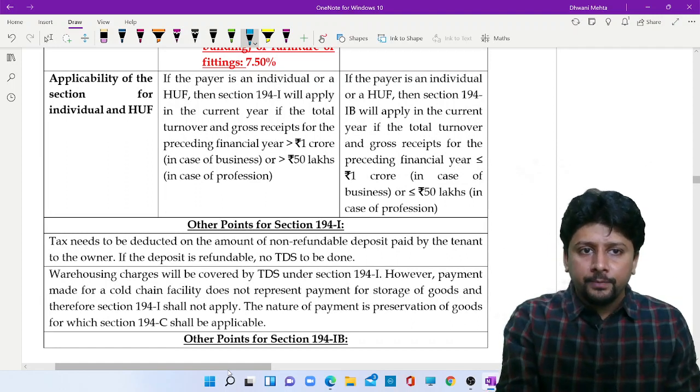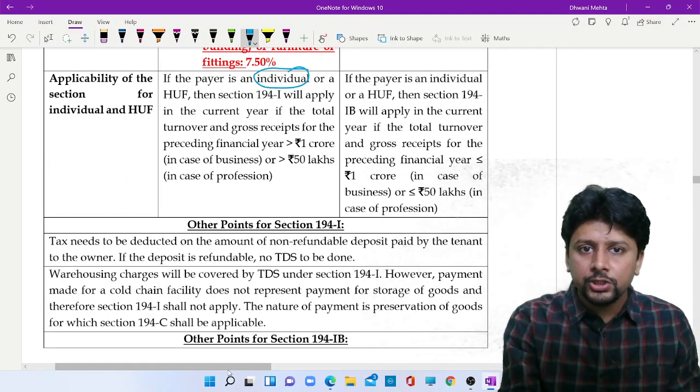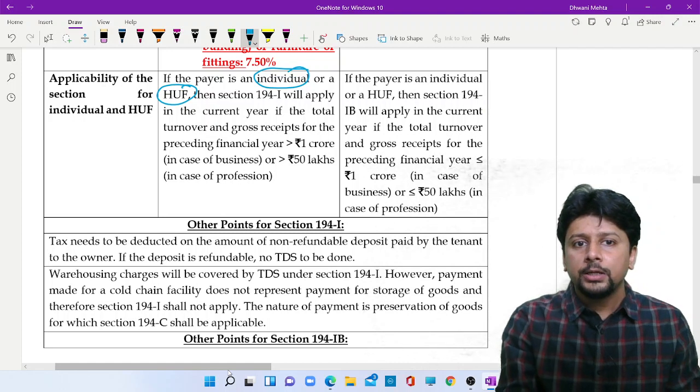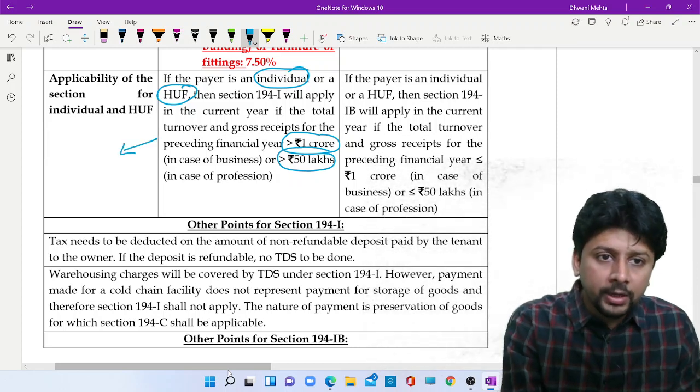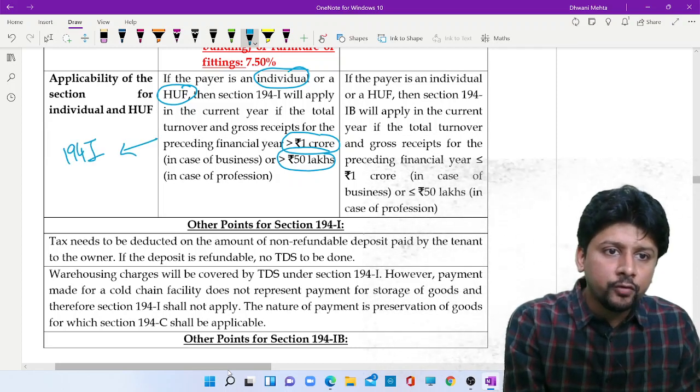Another point to remember: if the payer is individual or HUF, as you're already aware, only if turnover in the preceding financial year exceeds 1 crore in case of business, or greater than 50 lakhs in case of profession, will section 194I apply.